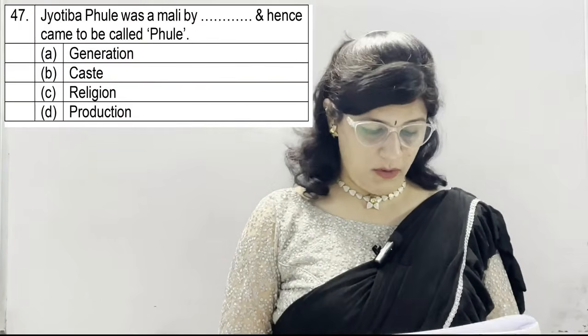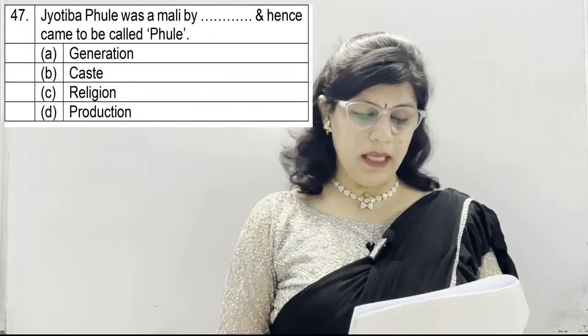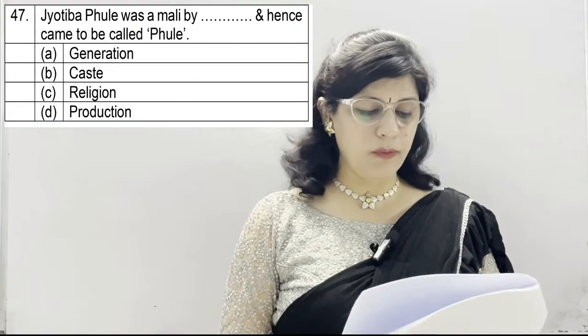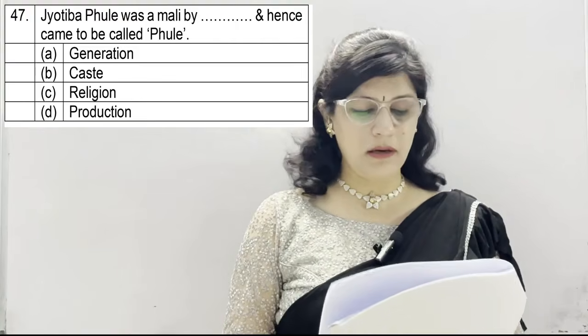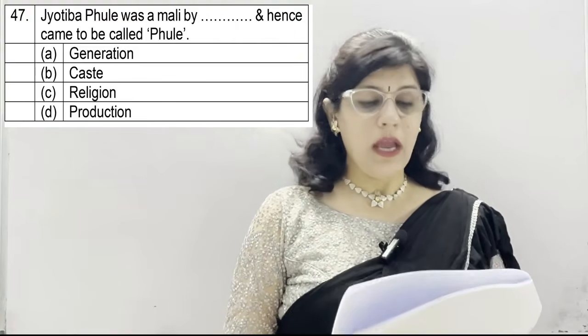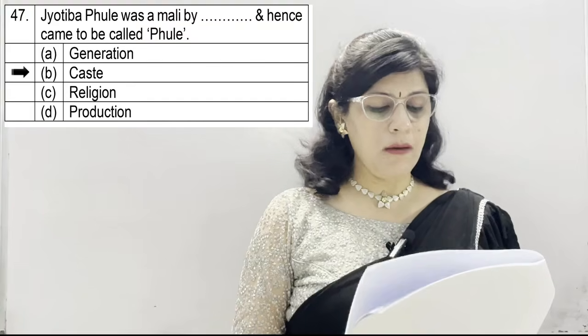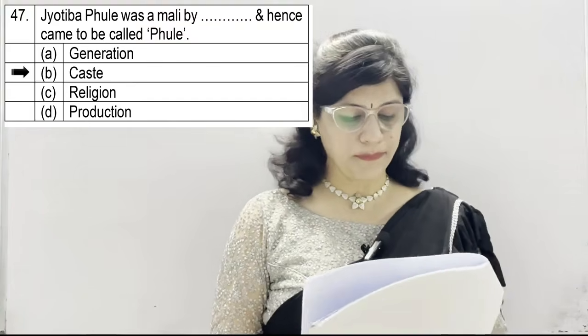Question number 47. Jyotiba Phule was a Mali by dash and hence came to be called Phule. Option A, generation. B, caste. C, religion. And D, production. And correct option is B, by caste he was a Mali.